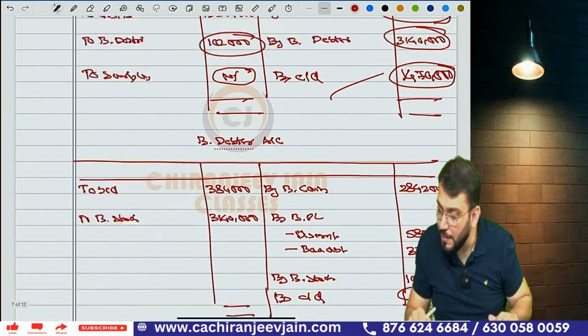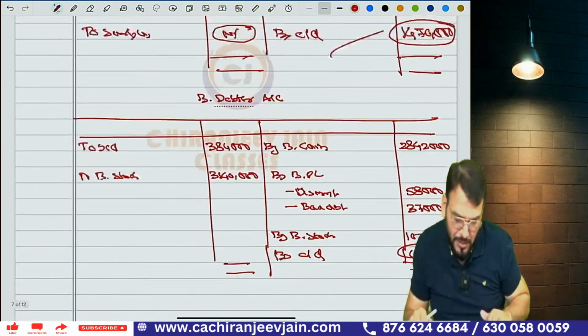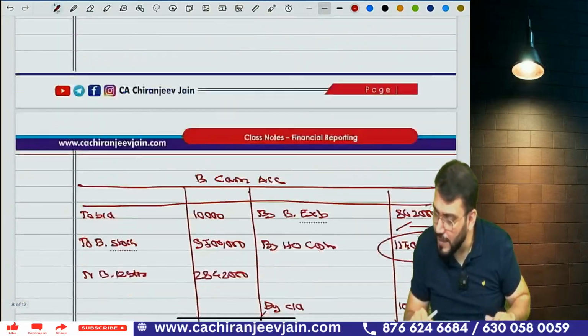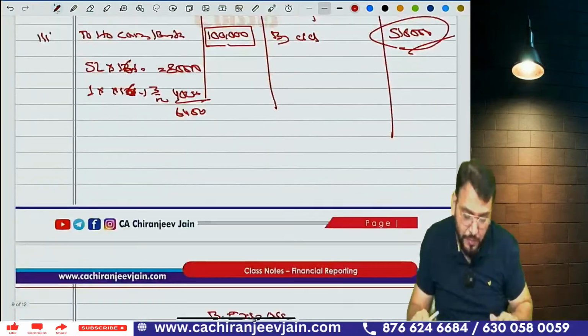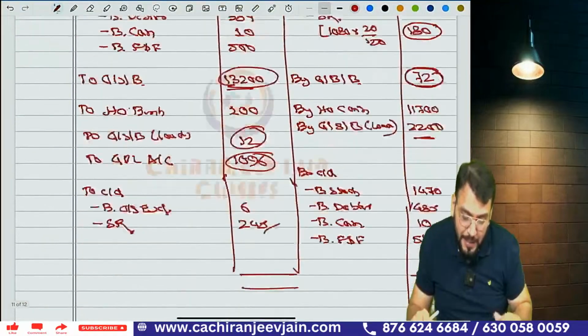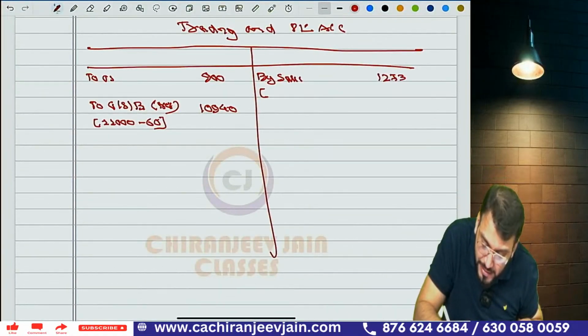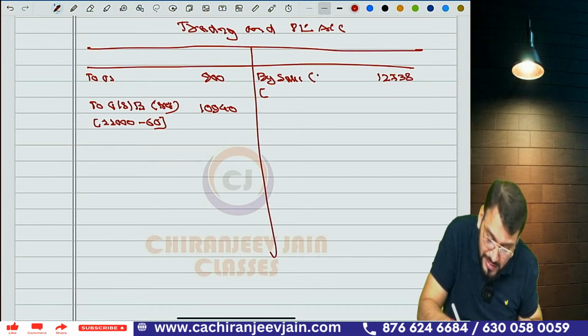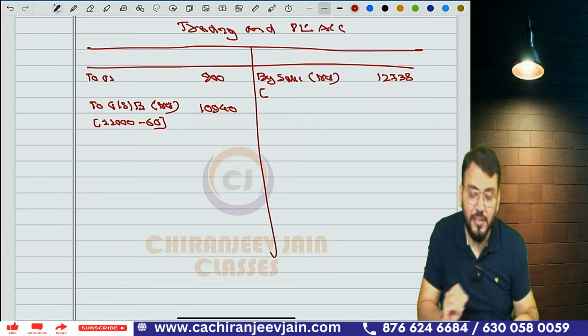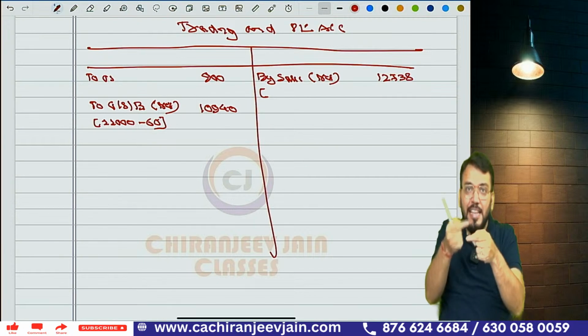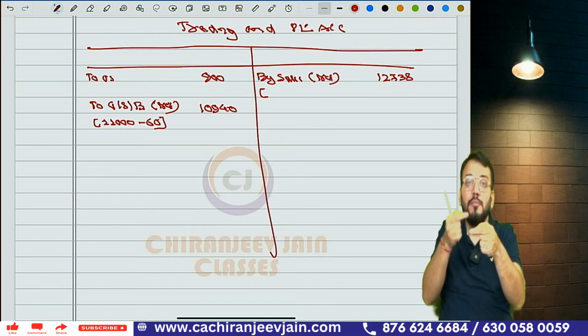That is coming to 12 lakh and how much? 1 crore 27 lakh 38,000. So this is net sales. Understood? This is nothing but cash sales plus credit sales minus sales return.